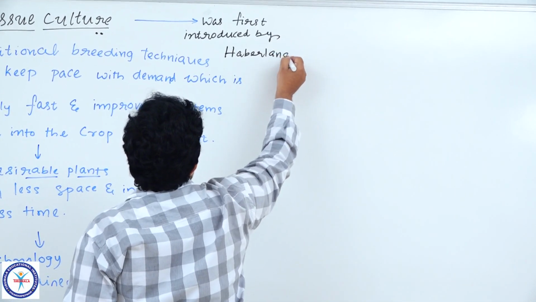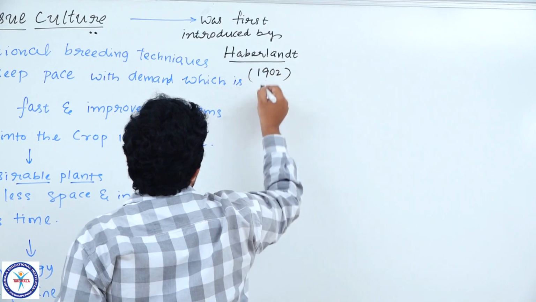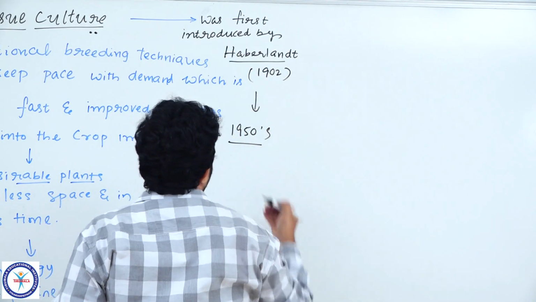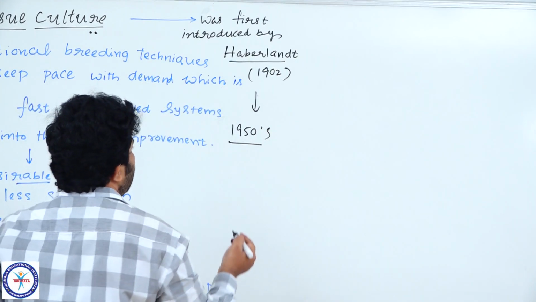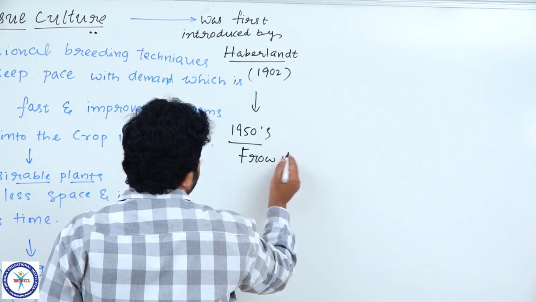Please note down that scientist's name, Haberlandt, in the year 1902. Later this was reopened during the 1950s.